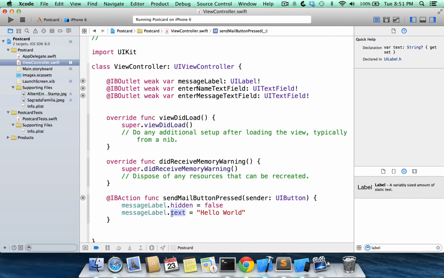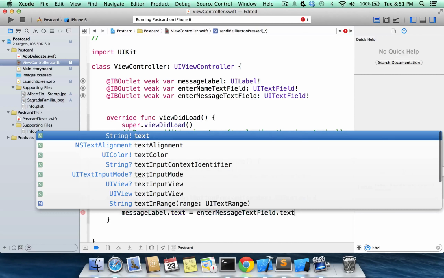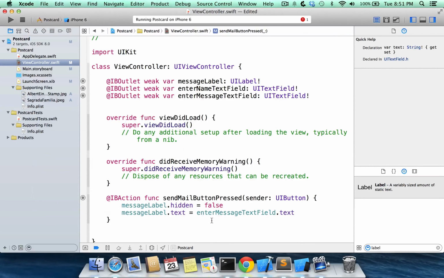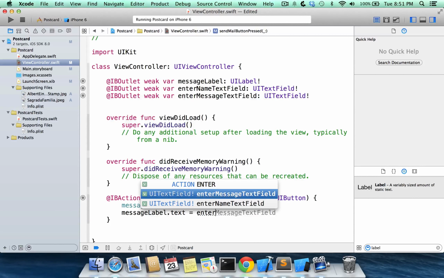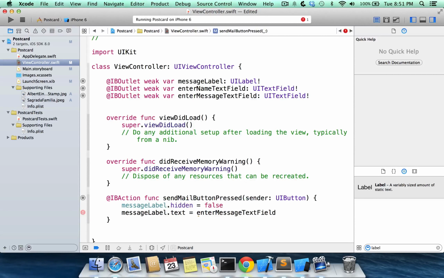Now, this isn't our real functionality that we want, right? We actually want to display whatever's in the enter message text field. So we want to update our message label's text property and set that equal to our enter message text field's text. Let's go ahead and do that. We are going to type in enterMessageTextField, and we're going to do .text. I'm just using the autocomplete because it's recognizing this variable name up here. So when I started typing enterMessageTextField, I could just hit enter or tab, and that would fill it in for me.